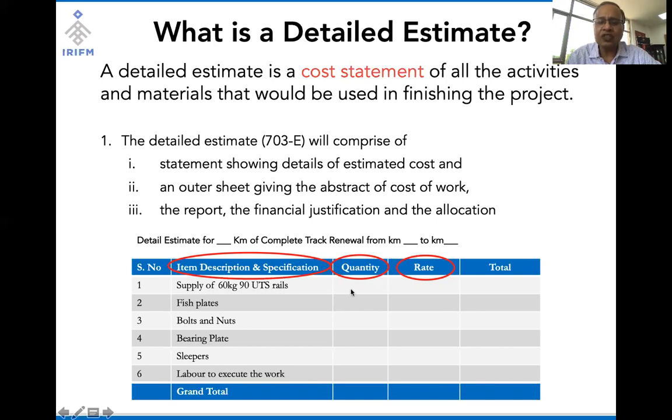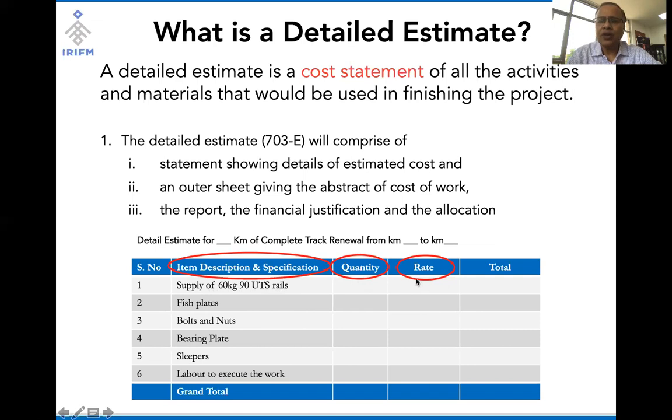What quantity of such rail has to be procured? It can be in running meters. So 3 kilometers or 3,000 meters of rail, and 3,000 meters of rail on both sides, 2 tracks, which means 6,000 meters of rail has to be procured.